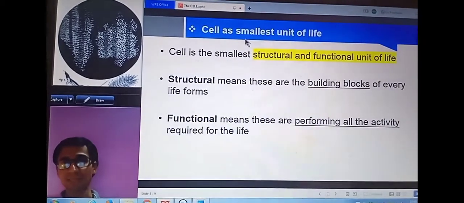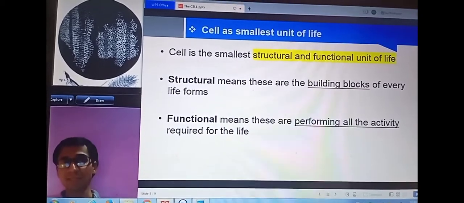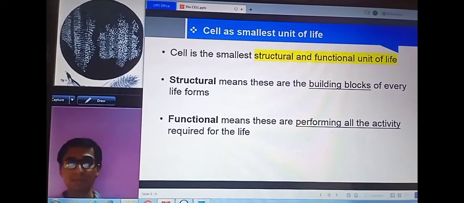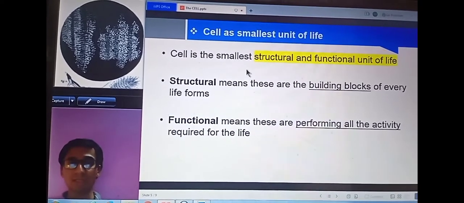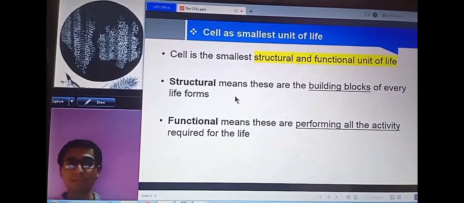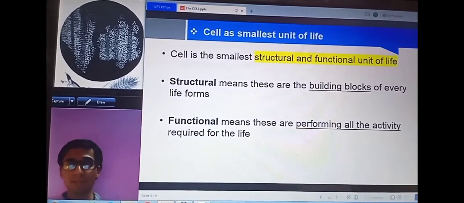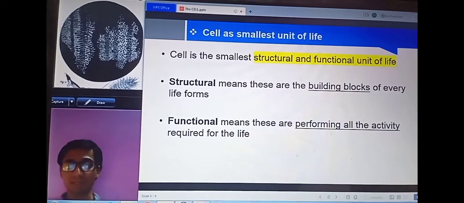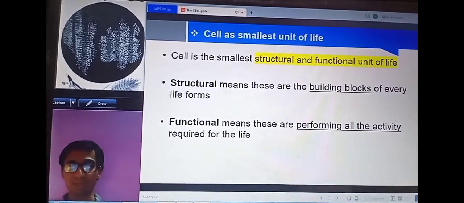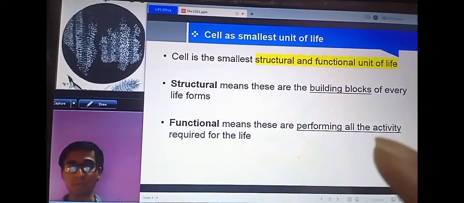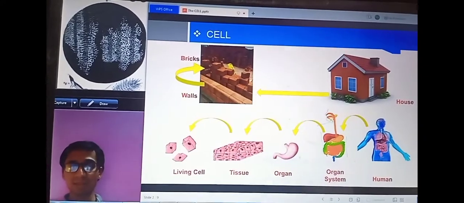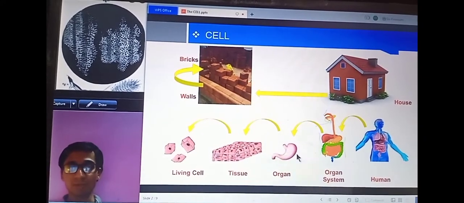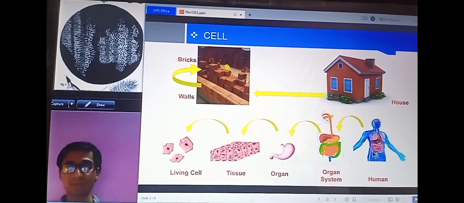So, the cell as the smallest unit of life. Why is the cell called the smallest unit of life? That we are going to discuss. Cell is called the smallest structural and functional unit of life. It is because all the cells together form a tissue. Tissues together form an organ. When organs are together they form an organ system. When organ systems are together they form a human body. This is the example which we have seen in the previous slide. Cells form tissues, tissues form organs, organs form organ systems, and organ systems form the human body.